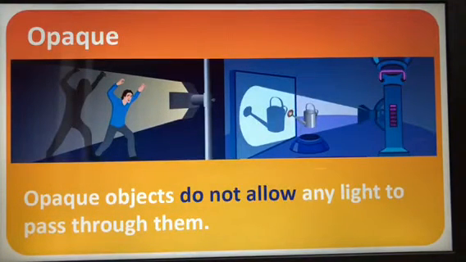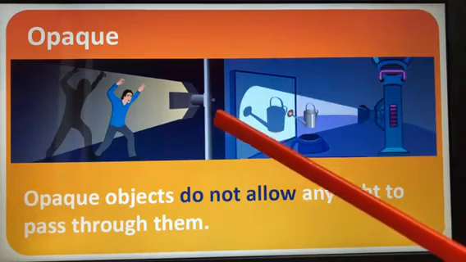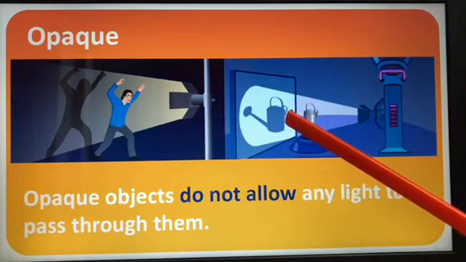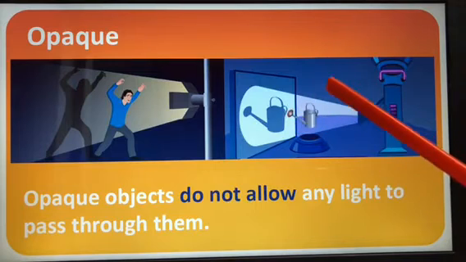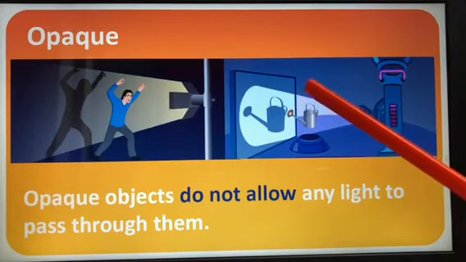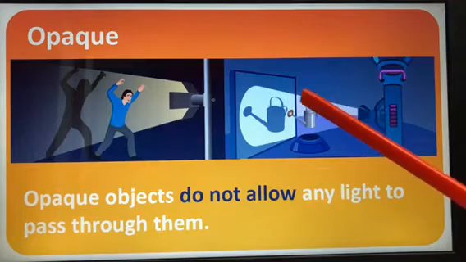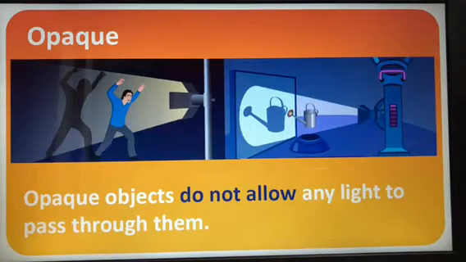Now the next type of object is the opaque object. So what are opaque objects? They do not allow any light to pass through them, so they are called opaque objects. Can you see here? The wall is there. Then here it is shown. This also is opaque, which will not allow any light to pass through. So these objects which will not allow light to pass through them are called opaque objects.